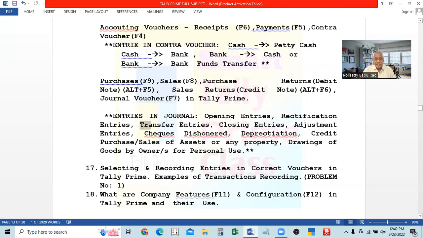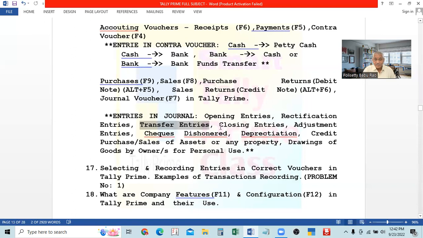Then transfer entries. Transfer entries mean sometimes we transfer some amounts from one account to another account. In such a case, when there is a debit balance, that account is credited and the other account is debited. This account will be closed, and this debit balance will go to the debit of another account. This is called a transfer entry: transferring from one account to another account.